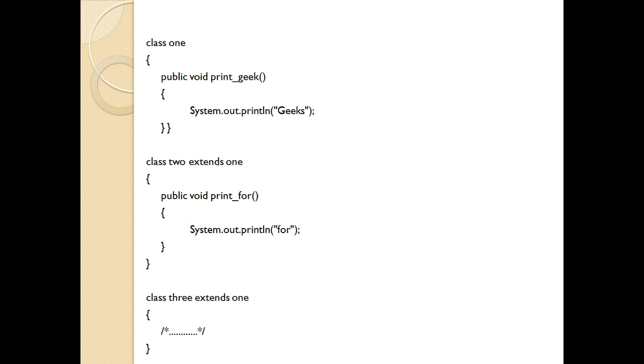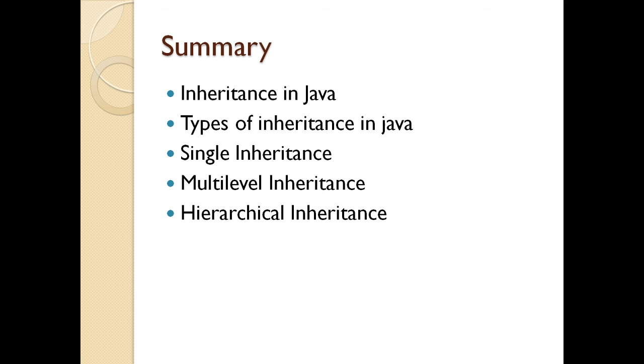So in today's lecture we have seen what is inheritance in Java and what are the types of inheritance. We also saw single inheritance and how you write the syntax for single inheritance. We saw multi-level inheritance and an example of multi-level inheritance. We also saw hierarchical inheritance with an example.